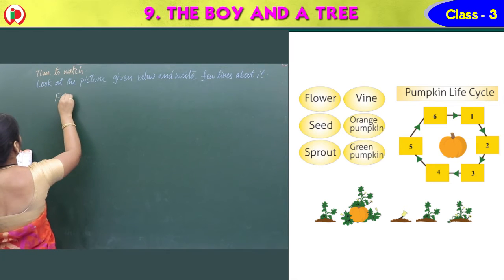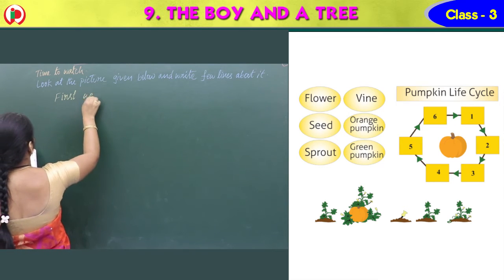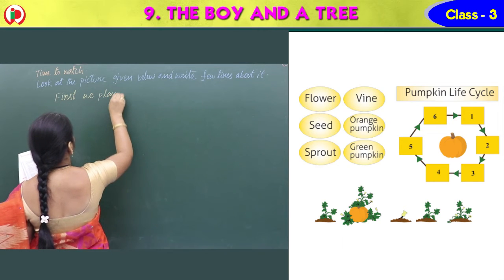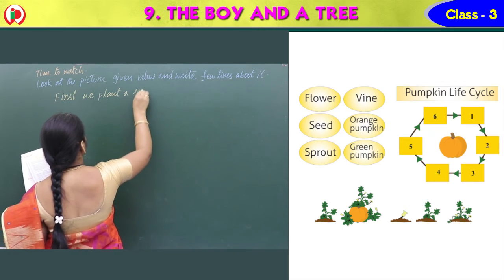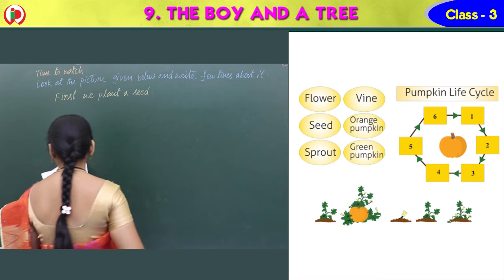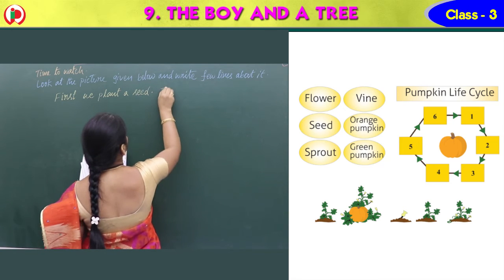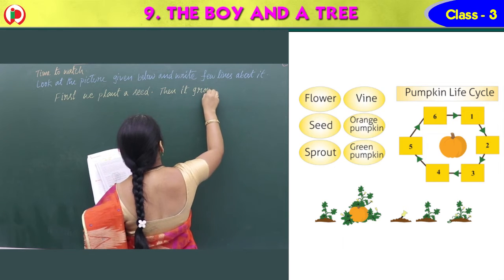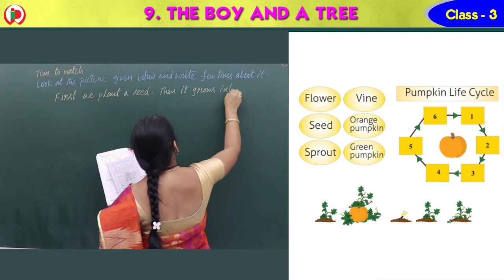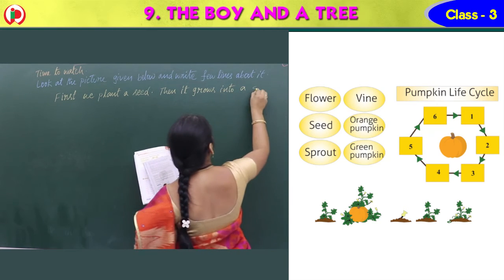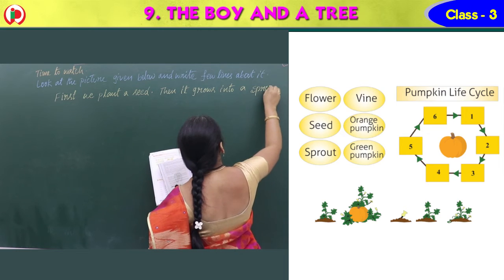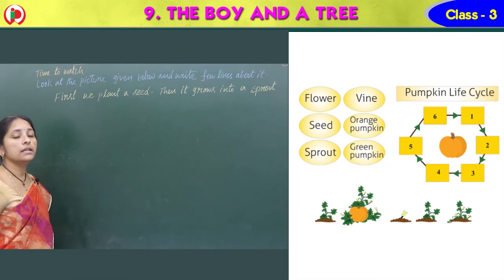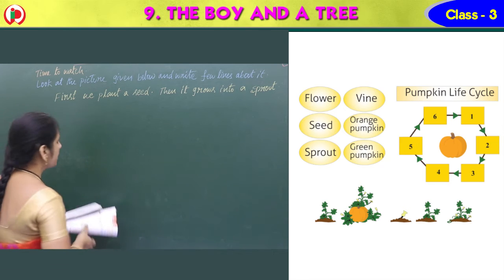First, we plant a seed. Then it grows into a sprout. First we plant a seed, then it grows into a sprout.